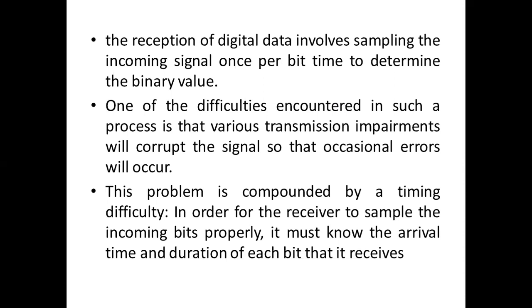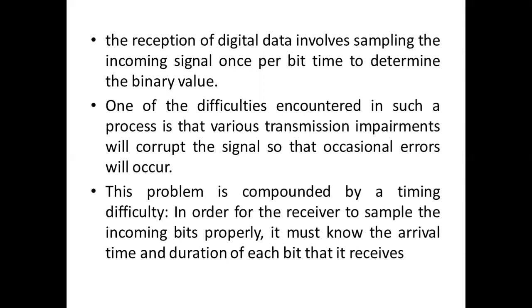Okay, but the problem here is that when we are transmitting the signals, there may be transmission impairments. We already discussed this topic in the last unit: attenuation, delay or noise.